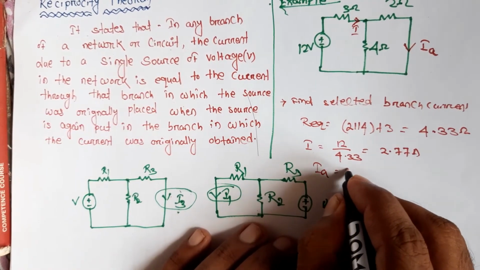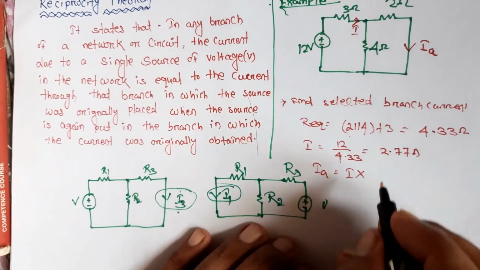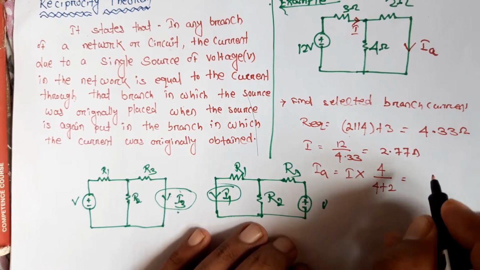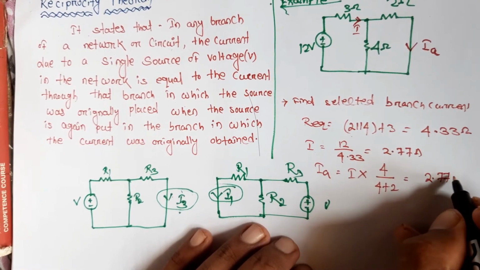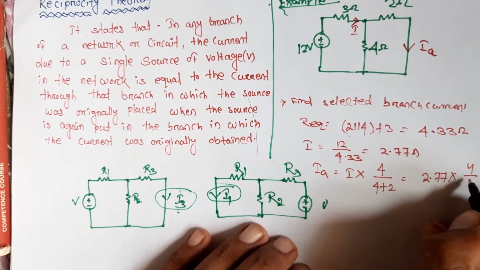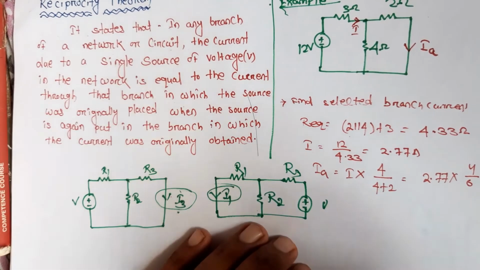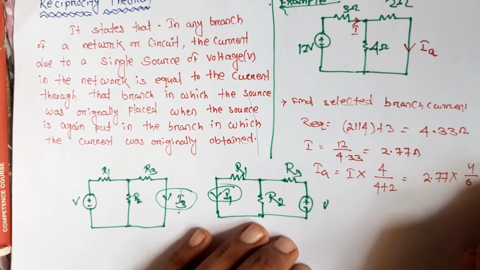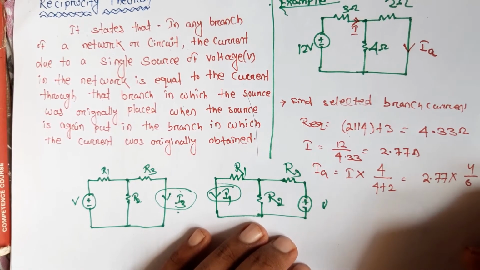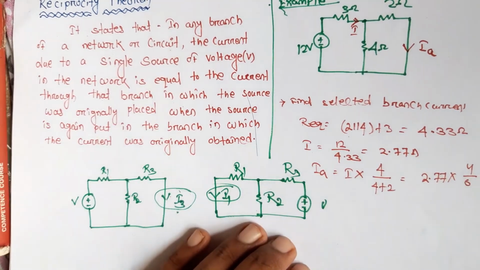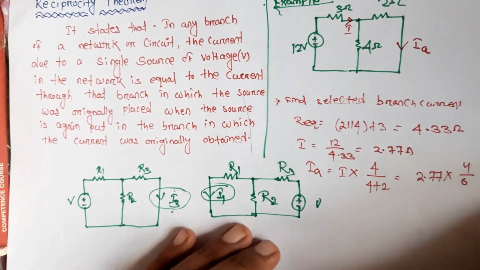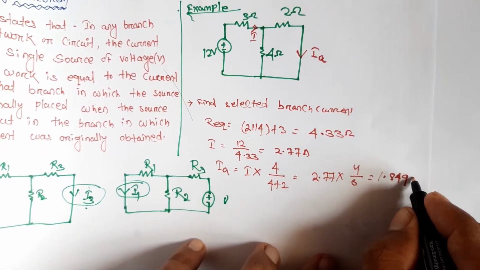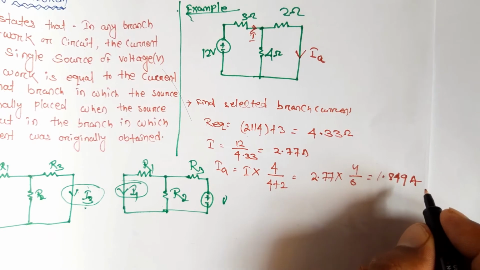The total current into the opposite resistance, 4 ohm, divided by the sum of resistances 4 plus 2. This is 2.77 into 4 by 6, which is 1.849 ampere. This is the IA current.